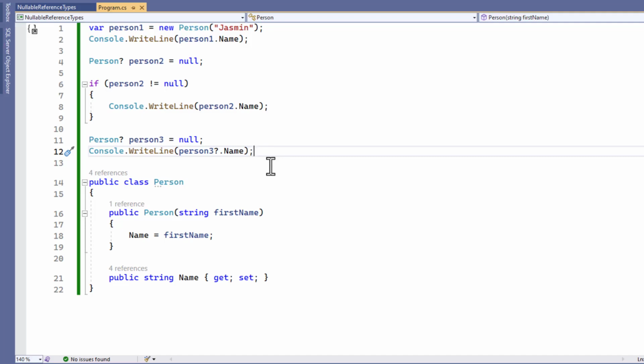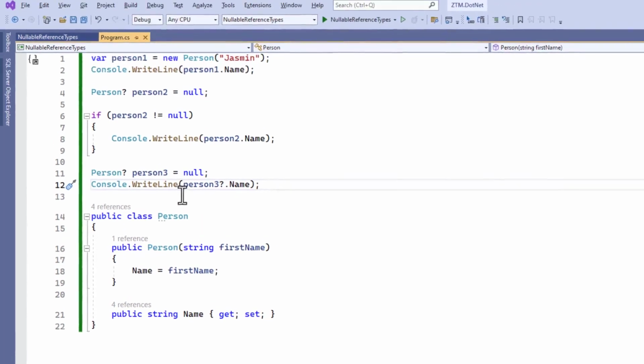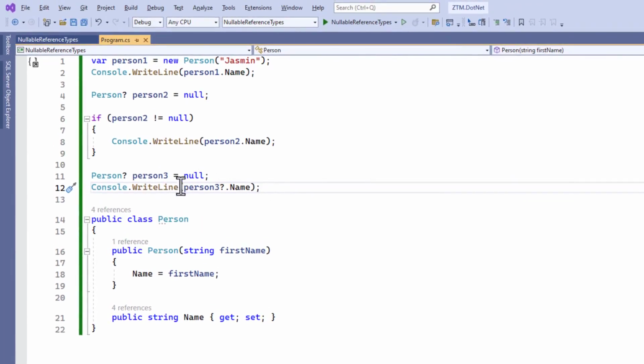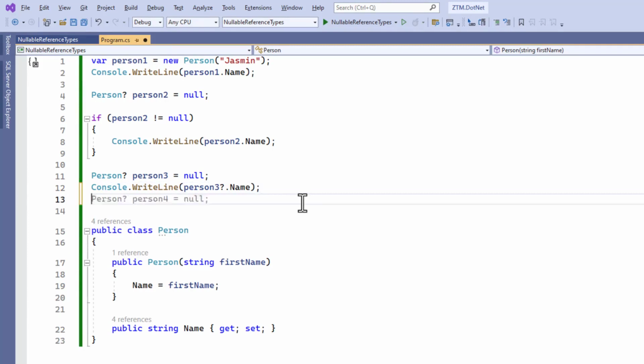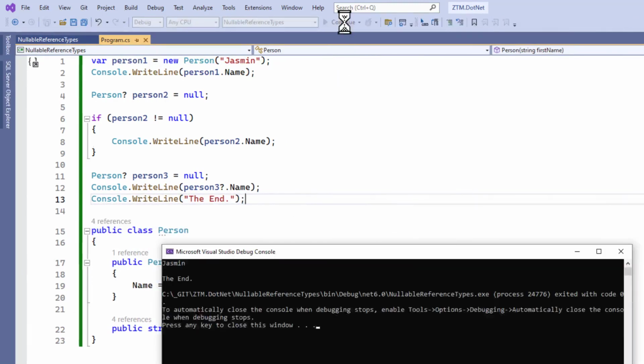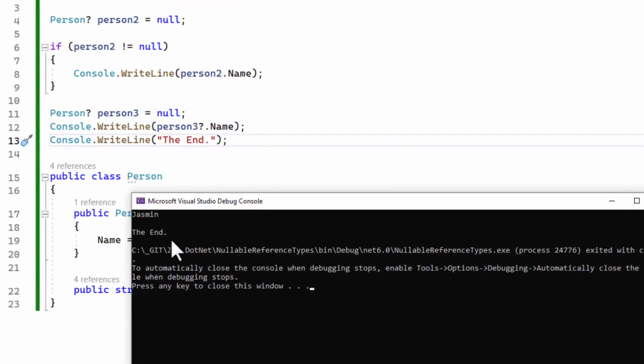However, in our case, the WriteLine statement will still be called with a null value, resulting in an empty line in the console. We can make that visible by adding another Console.WriteLine statement at the end of the program. Let's start the program to check the output. As you can see, the program does not crash even though we assign null to the person3 variable. The null conditional operator prevents accessing the name property and returns null, which results in an empty line in the console.